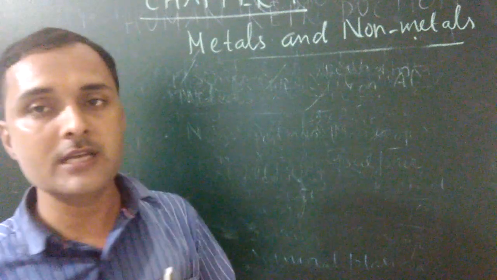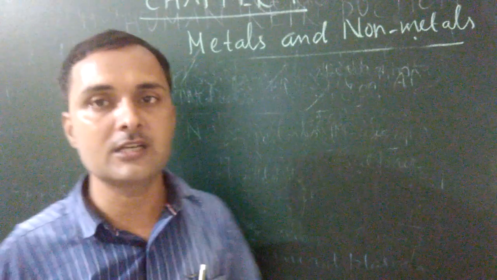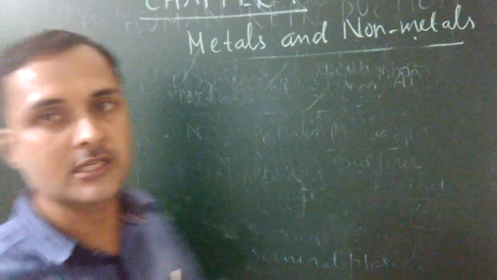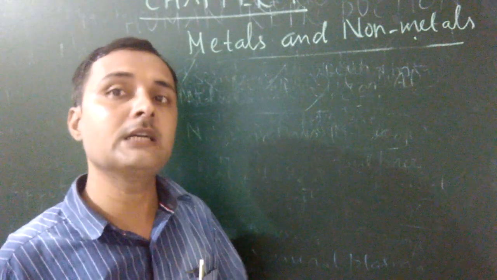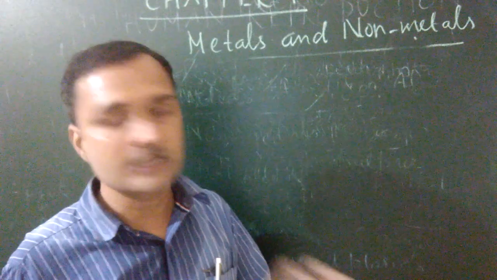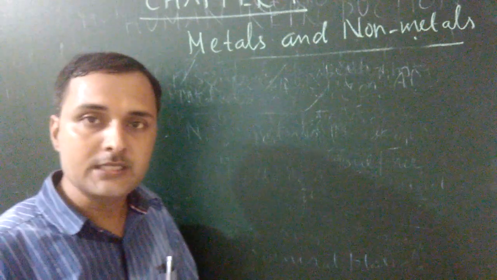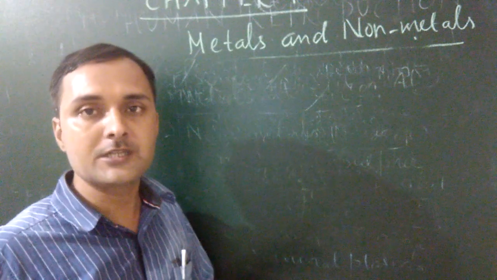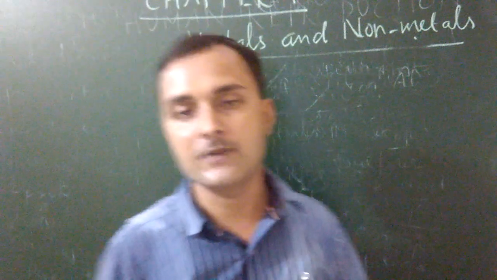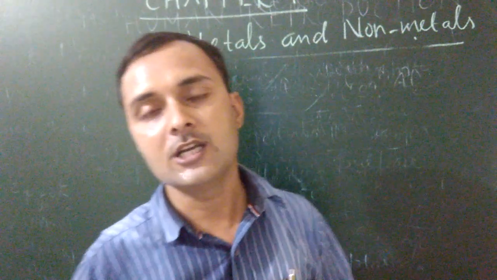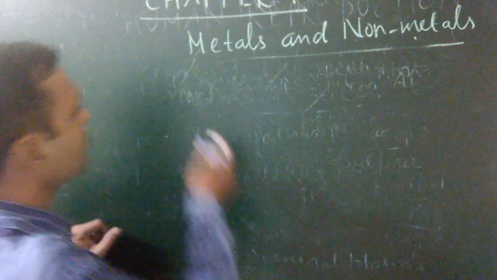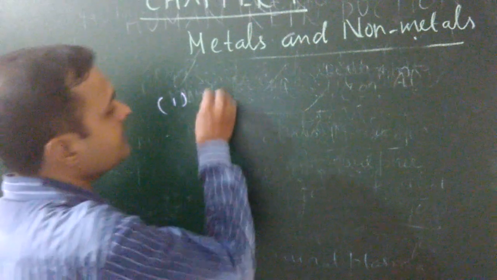The various properties by which we can identify metals and non-metals by looking at or touching their surface are known as physical properties. There are various physical properties by which we can identify which element is a metal and which element is a non-metal. The first property is the physical state.